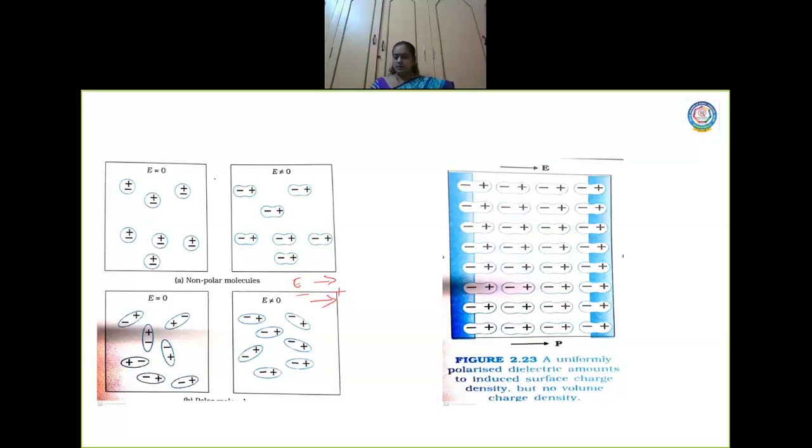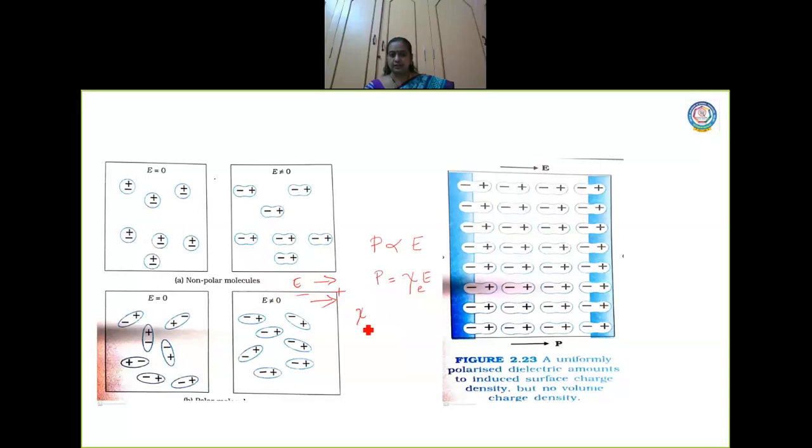So the dipole moment that is produced is proportional to what? A dipole moment is produced only due to the electric field. So this proportionality I replace by a constant called psi, which in your textbook is given as psi of E. Let me also write that. The net dipole moment is directly proportional to electric field, and this psi of E is a constant called electric susceptibility.